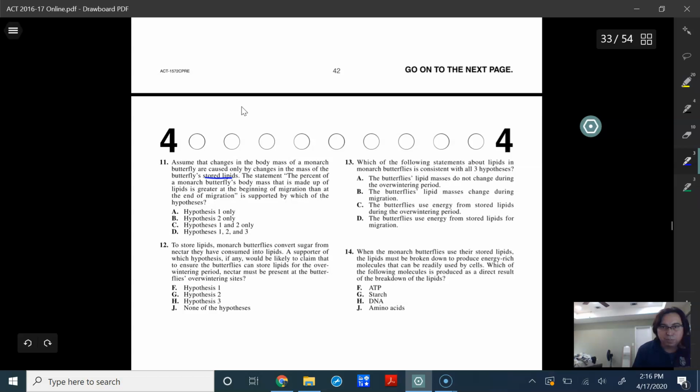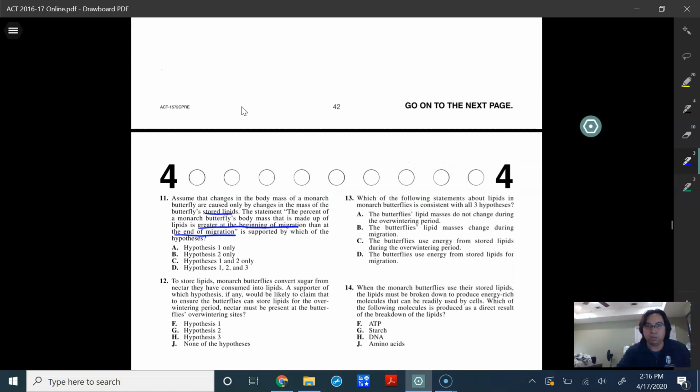The statement: the percent of a monarch butterfly's body mass that is made up of lipids is greater at the beginning of the migration than at the end of migration. Which one of these is definitely going to support that statement? As we try to understand what that is telling us, it says the body mass is greater at the beginning of migration than at the end of migration.